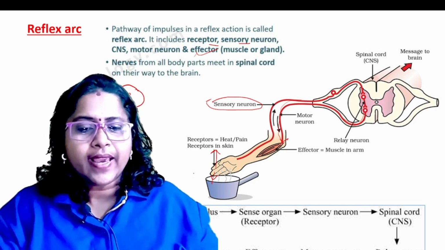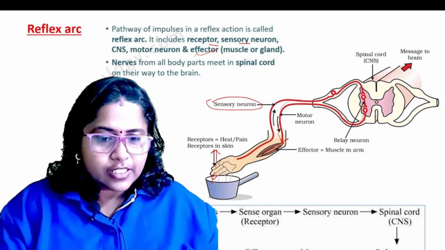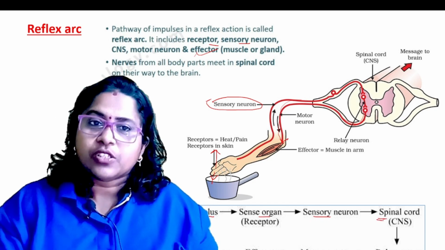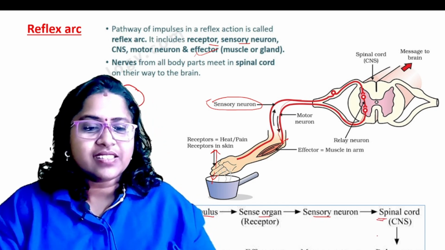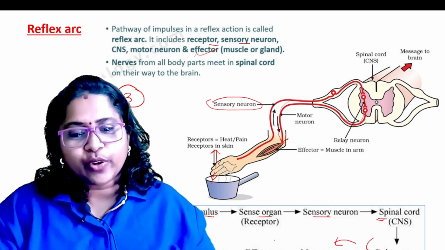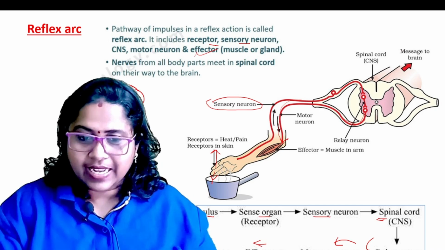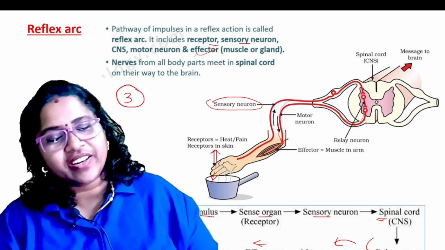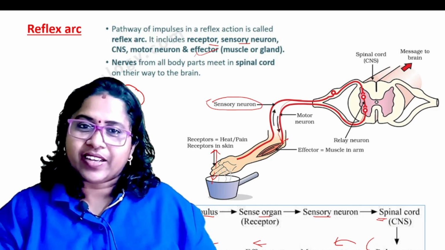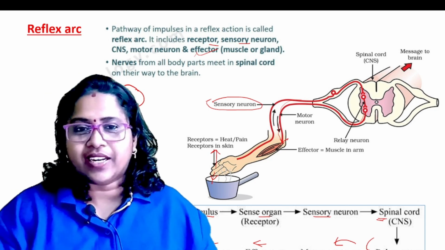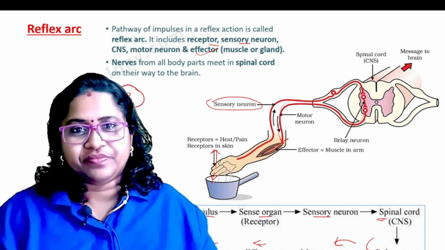So what's the pathway? The stimulus, sense organ, and then the sensory neuron reaches the spinal cord, that is the central nervous system. Through the relay neuron it enters the motor neuron, then to the effector cells, and then we get the response. This is a very, very important part, reflex action and reflex arc, and you have to study this diagram thoroughly.